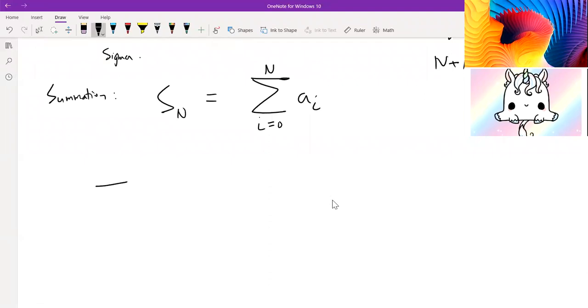Okay, so I'm going to show a very quick example. Let's say that we have this: 2ai plus 3. How can we express this in terms of Sn? It might seem pretty tricky. These are different sequences here. We're talking about the sequence ai here, and the sequence 2ai plus 3 here.